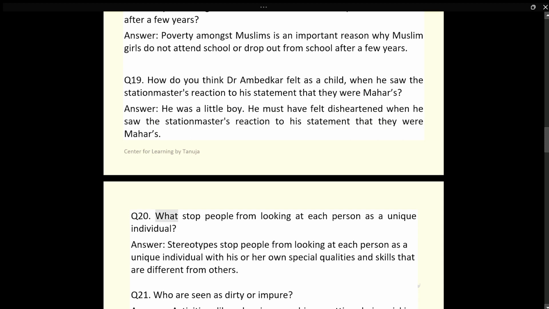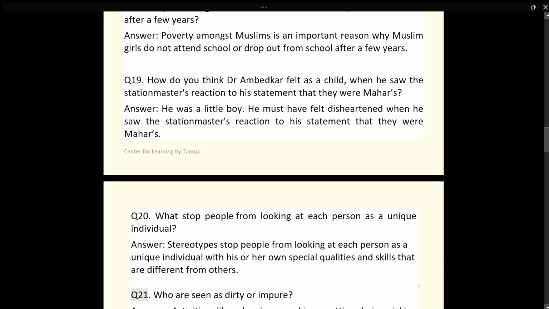Q20. What stopped people from looking at each person as a unique individual? Answer. Stereotypes stop people from looking at each person as a unique individual with his or her own special qualities and skills that are different from others.